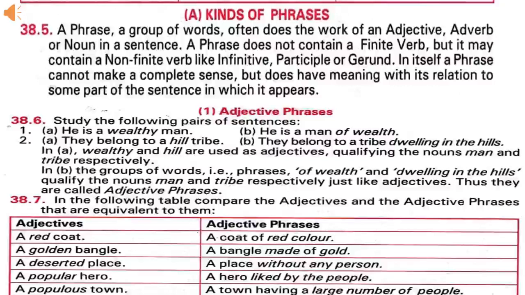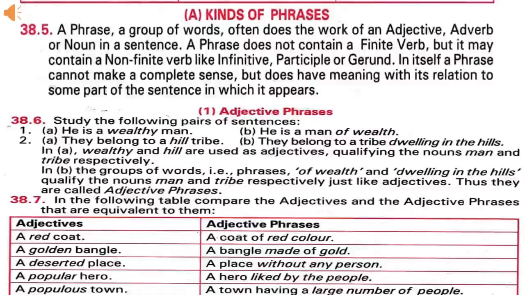In these sentences, of wealth and dwelling in the hills are adjective phrases because they qualify the nouns man and tribe like adjectives.